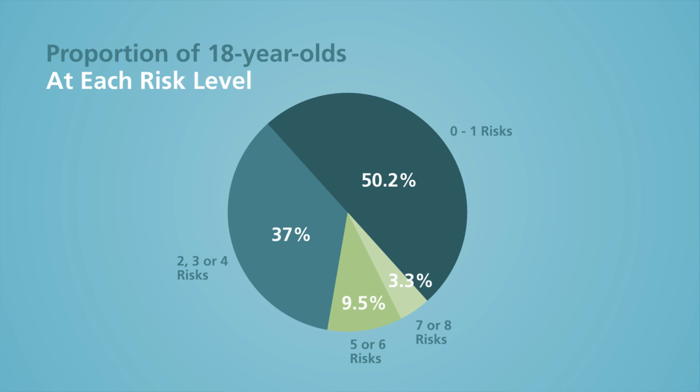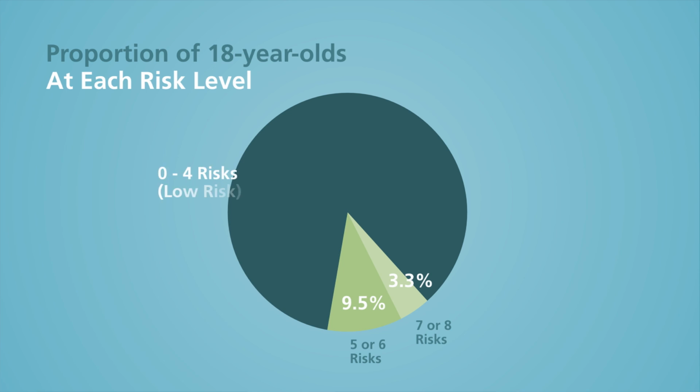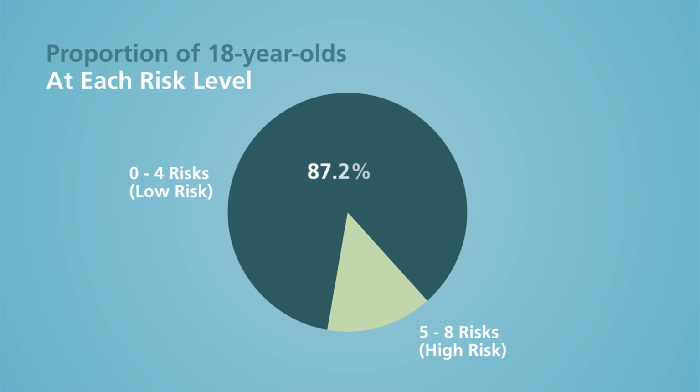To keep it simple, let's put together those exposed to 0 to 4 risk factors into a low-risk group, and those exposed to 5 to 8 risk factors into a group we'll call the high-risk group. In this sample, just over 87% are low risk, and 12.8% are at high risk for binge drinking.